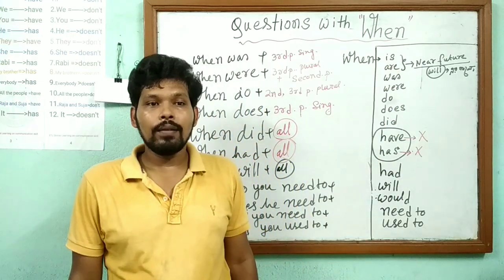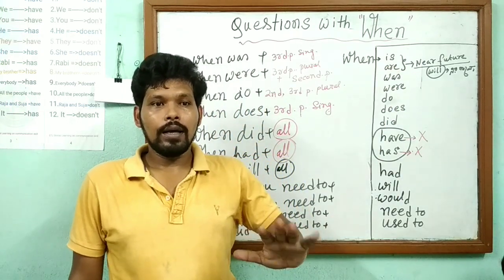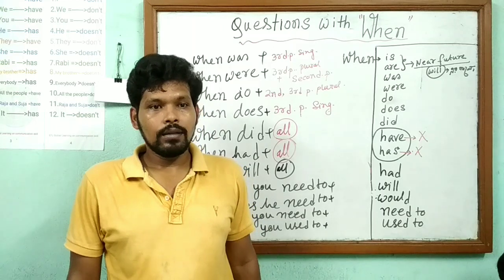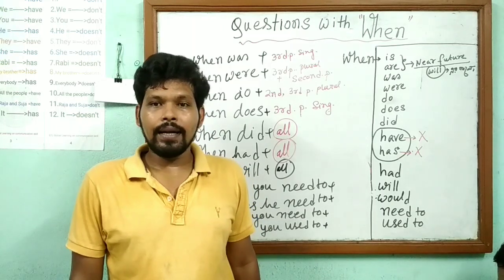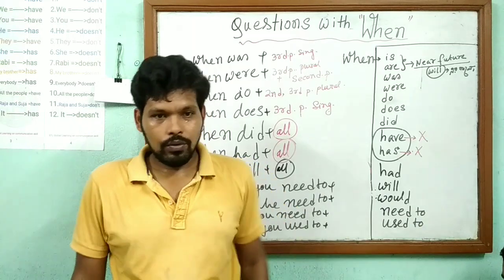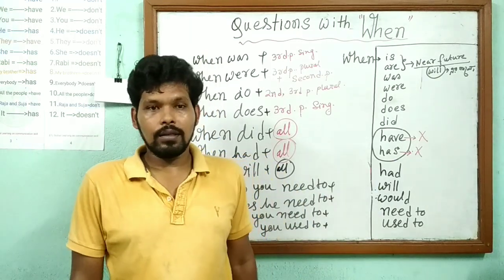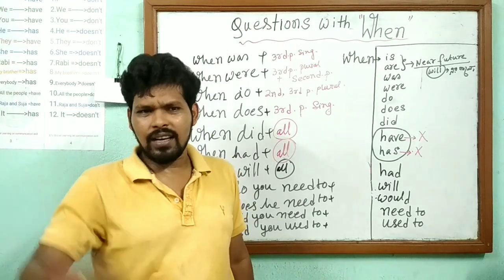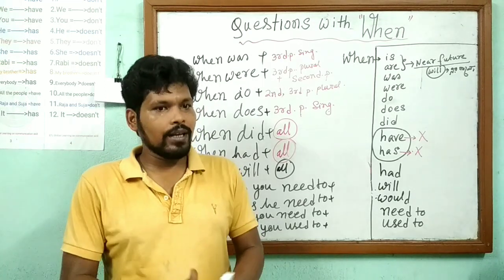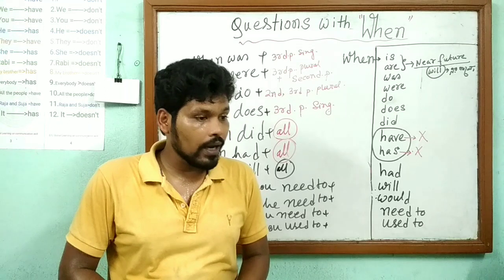When are the people demanding their money? People are demanding money tomorrow. People are demanding money next month. That means next month is very near. It is called near future.